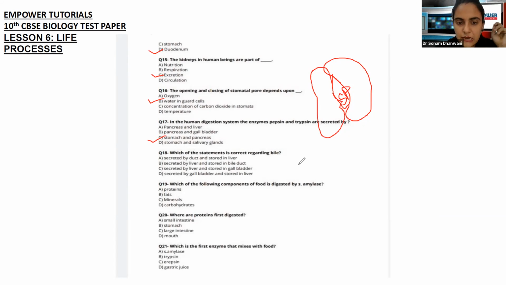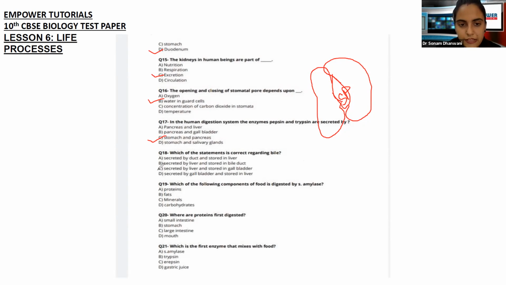Which of the statements is correct regarding bile? Now we have discussed a little bit about bile. Now let's see. Secreted by the duct and stored in the liver. Secreted by the liver and stored in the bile duct. Secreted by the liver and stored in the gallbladder. Secreted by the gallbladder and stored in the liver. Yes, just remember one thing. It is stored in the gallbladder.